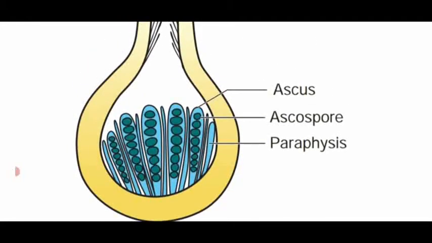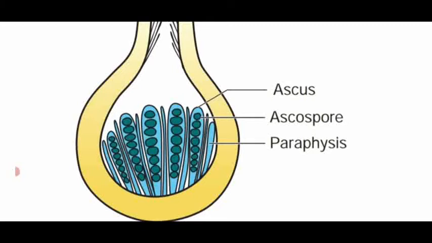Inside the perithecium, that is flask-shaped, the lower bulged portion contains ascospores which are present in the ascus. Between the asci, they have the paraphysis, the sterile body of the ascus, named paraphysis. Inside the ascus, they contain 8 ascospores. How many ascospores? 8 ascospores are present inside the fruiting body.